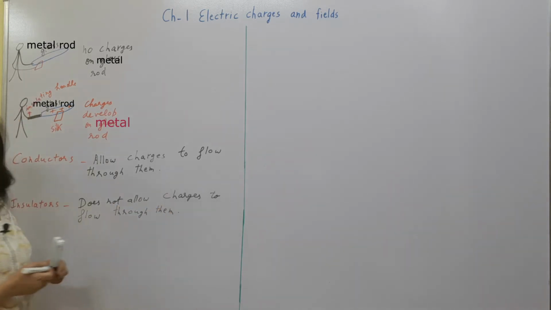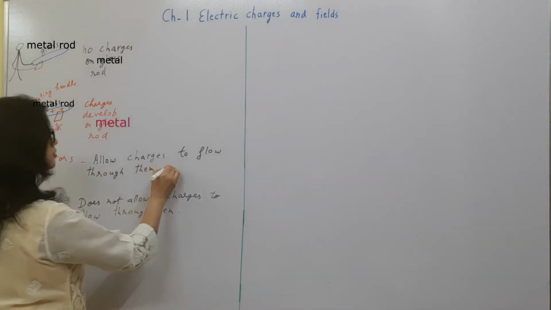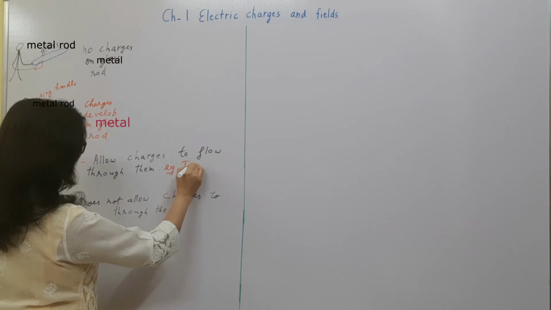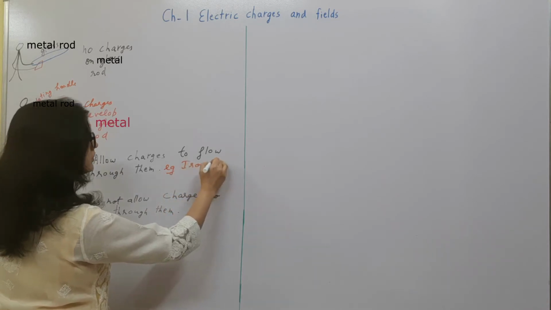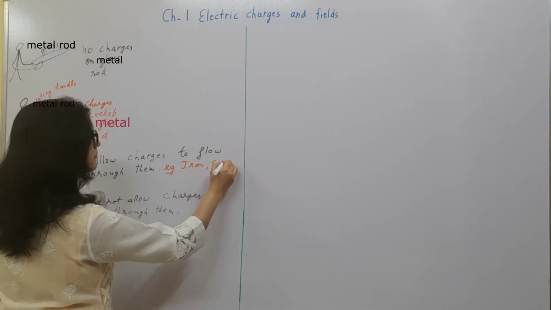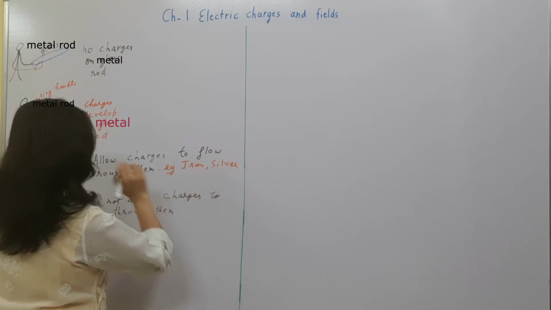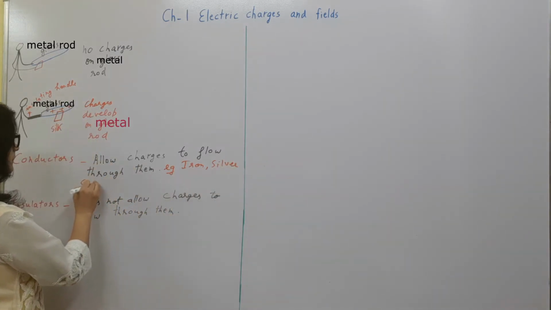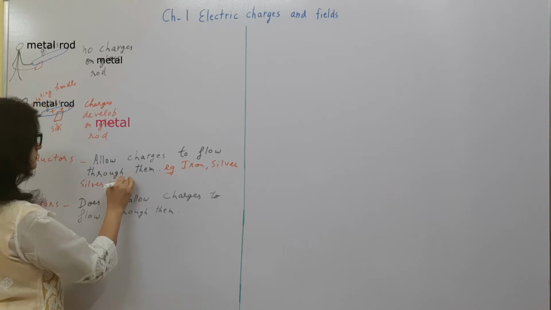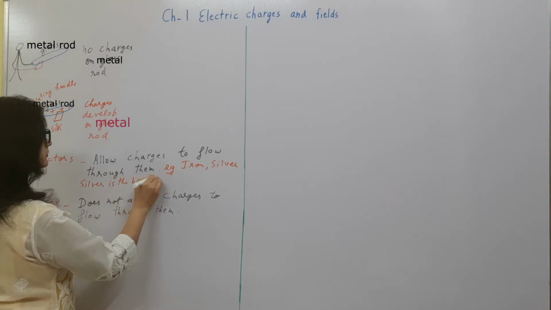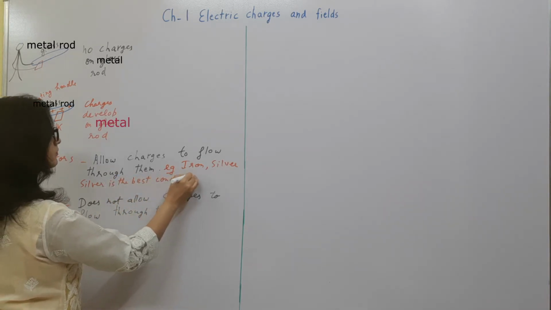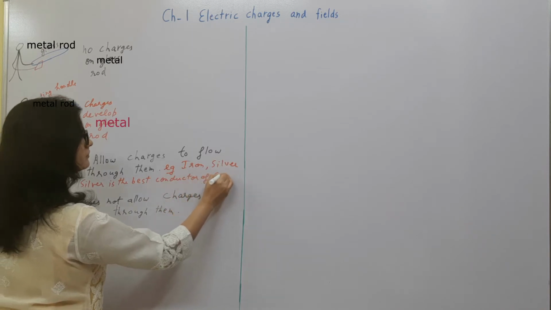You know the examples very well because you have been studying this from your lower classes. So conductors we have iron, aluminium, silver, all the metals, and silver is the best conductor of electricity.